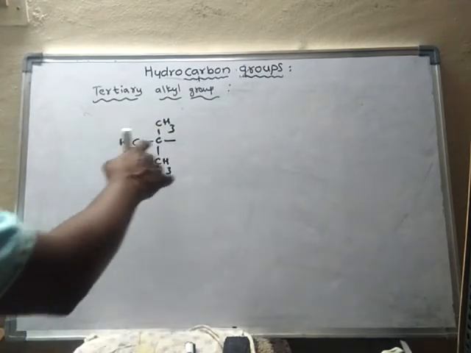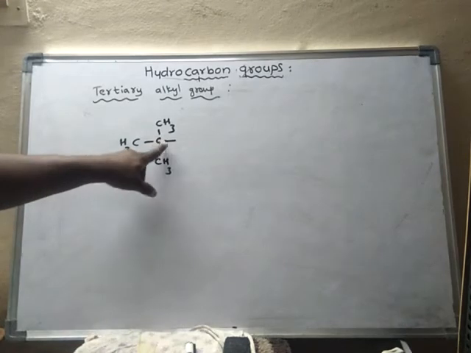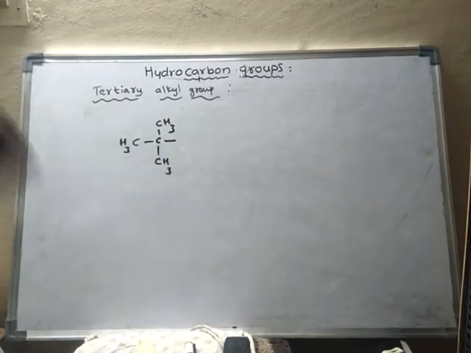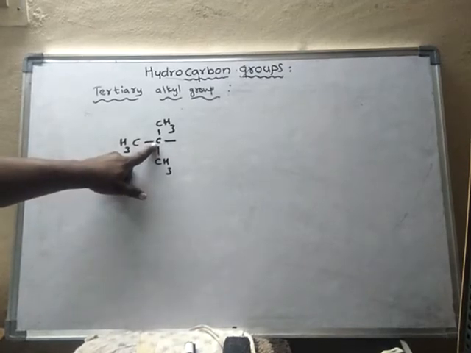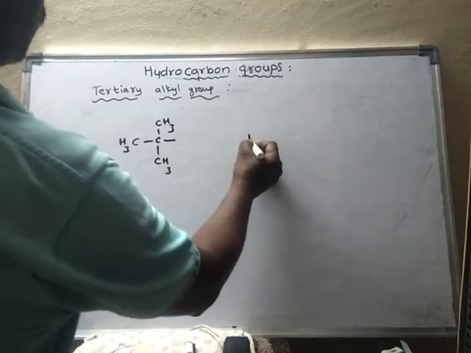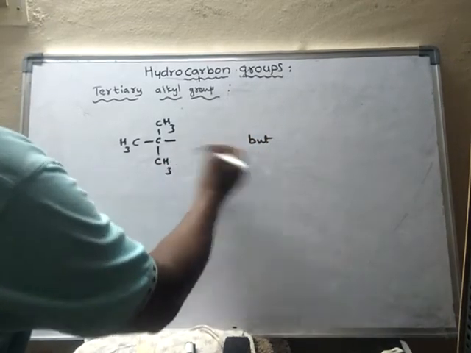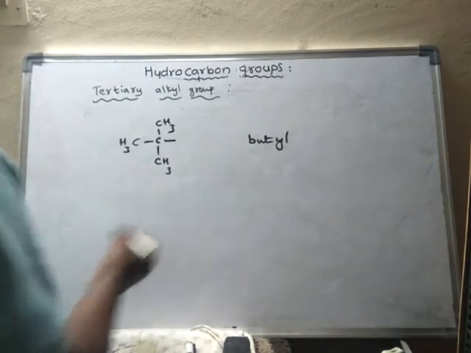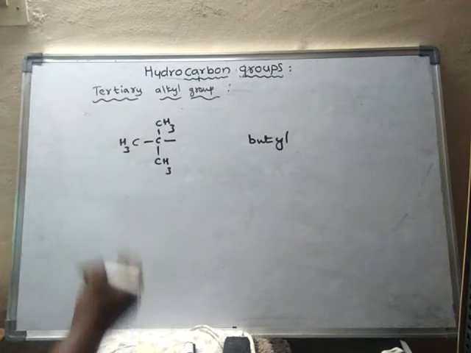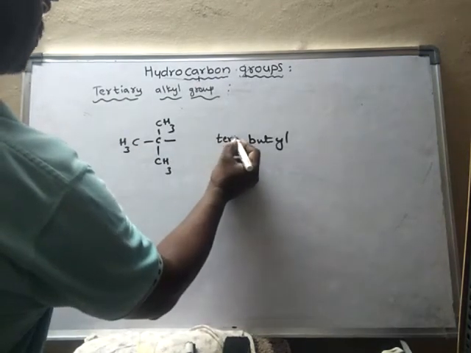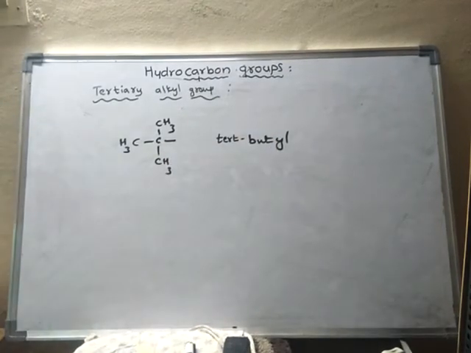So what is the name of this one? Actually it should be hydrogen, but that hydrogen is removed. This is a tertiary carbon. How many carbons are there altogether? 4 carbons. 4 carbons means but. If one hydrogen is removed, it is said to be alkyl, butyl. And from which carbon is it removed? From the tertiary carbon it is removed. Hence it is said to be tertiary butyl.